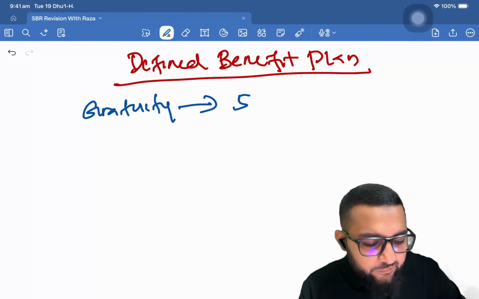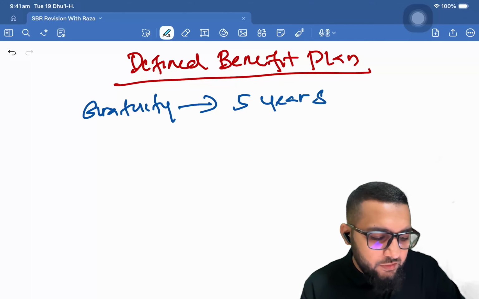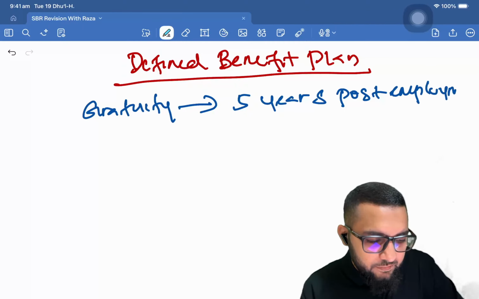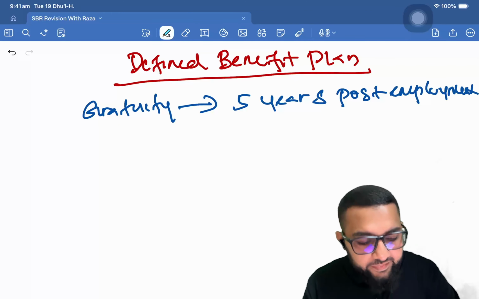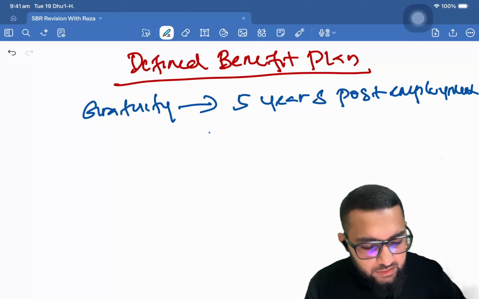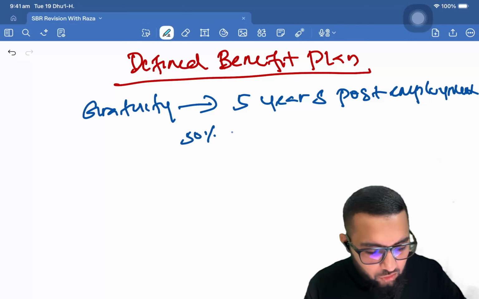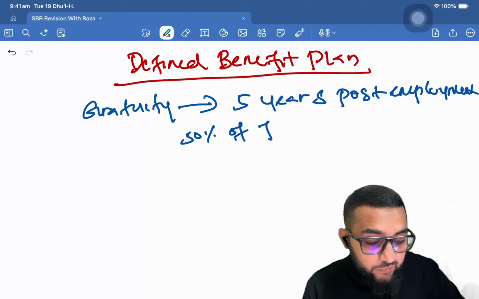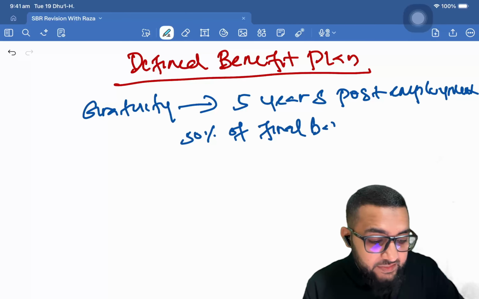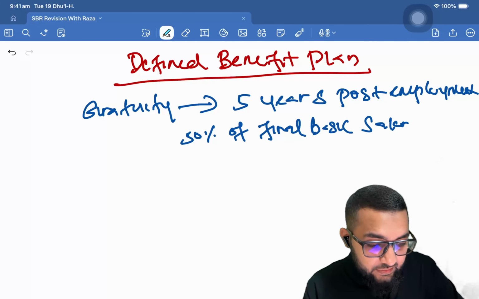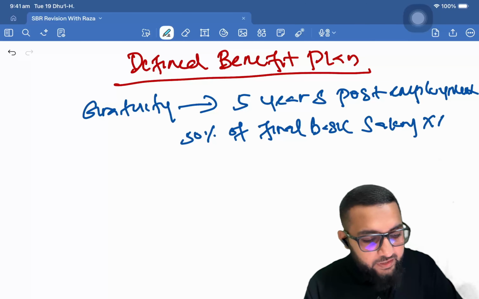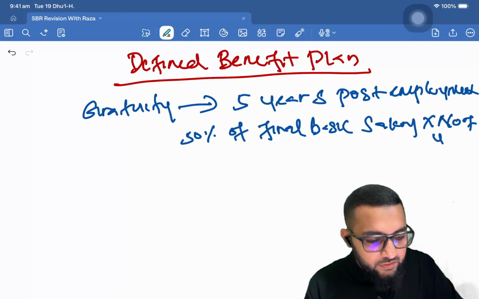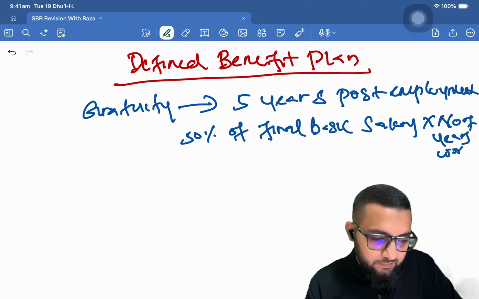Gratuity entitlement is 5 years post employment, right? That's the condition. And then what's the gratuity payment? Half or 50% of the final basic salary multiplied by the number of years worked.